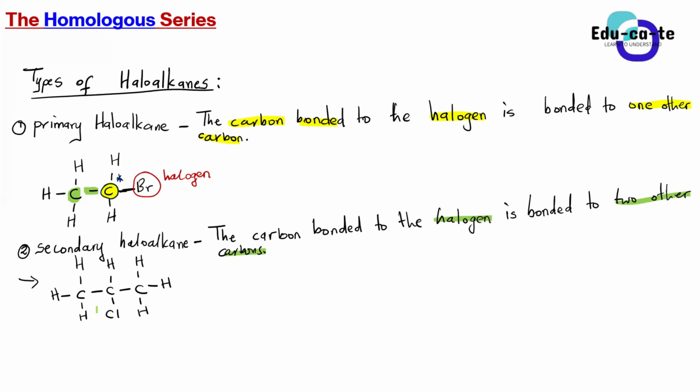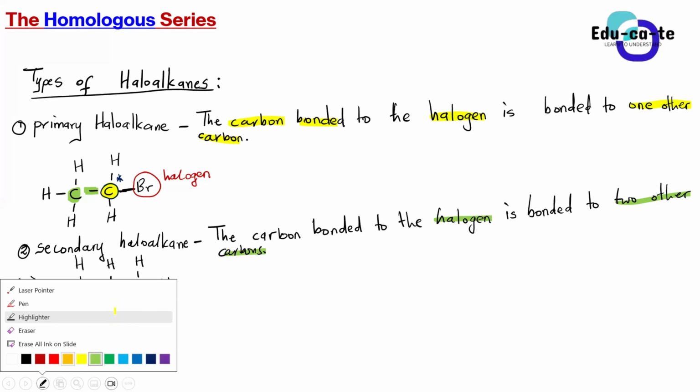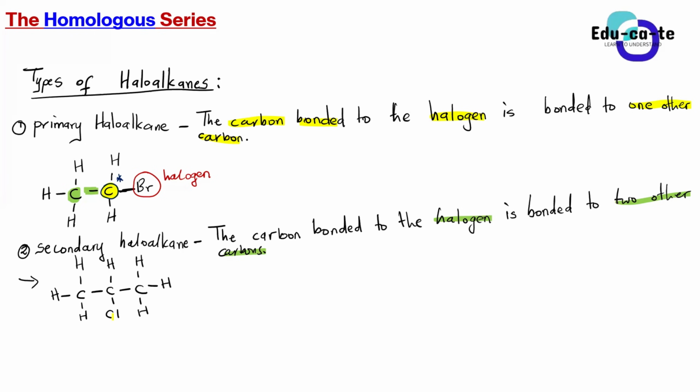Which one is the halogen? Chlorine, Cl. So we're having a Cl here. So chlorine is a halogen there. So this is our halogen.